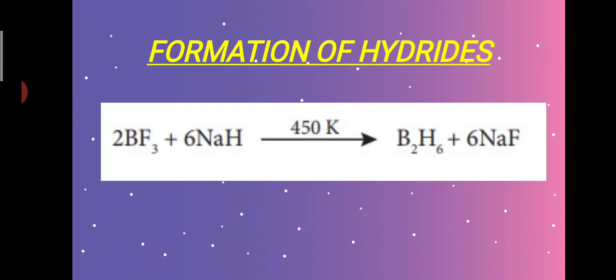We will study the structure of diborane in the coming topics. Now, when you treat gaseous boron trifluoride, BF3, with sodium hydride, NaH, around 450 Kelvin, it gives diborane, that is B2H6, along with sodium fluoride.